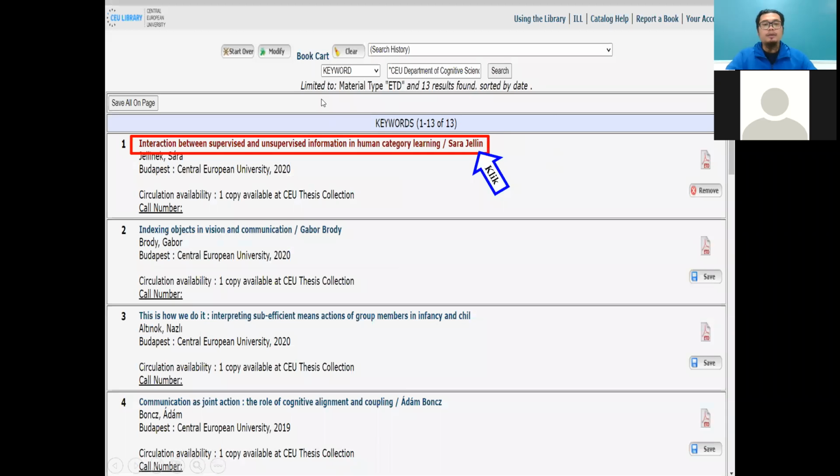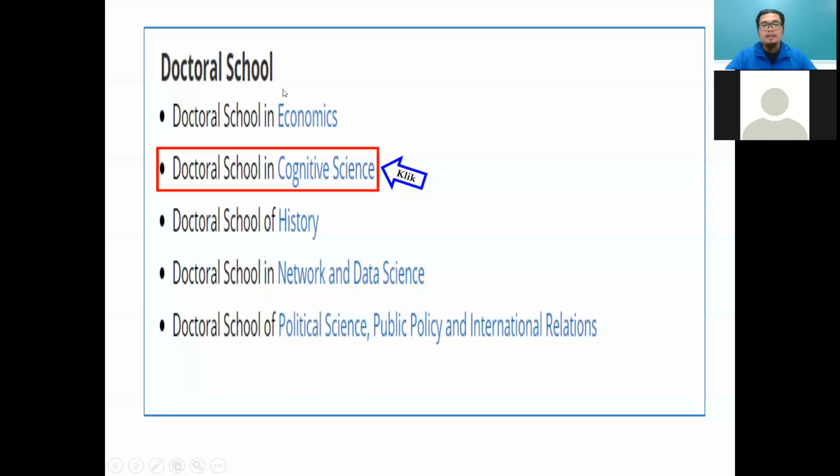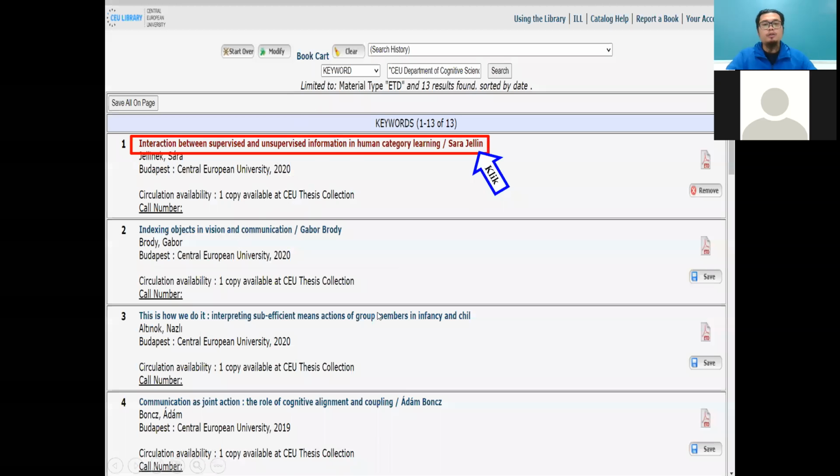When you click cognitive science, they have a few articles, starting from 2020. It's quite current thesis work. If you are still struggling to find new titles, this is very good, as you can find theses from 2020 back to 2019. From here you can explore, but I'm interested in this title, interaction between supervised and unsupervised information in human category learning. I need this thesis, so I click this title.